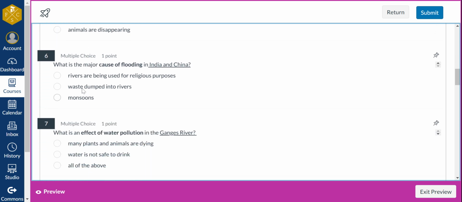Number six, what is the major cause of flooding in India and China? Why does India and China have flooding issues where there's a lot of water? Is it because the rivers are being used for religious purposes or reasons? Waste is being dumped into the rivers? Or monsoons, meaning heavy rain?